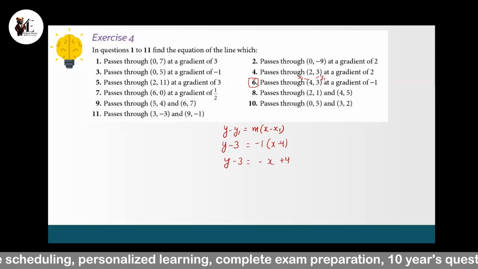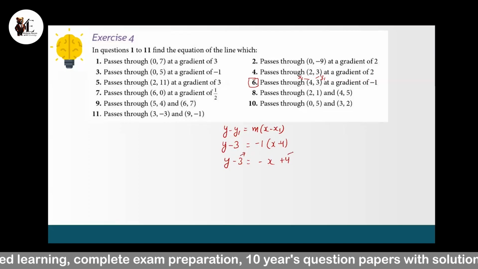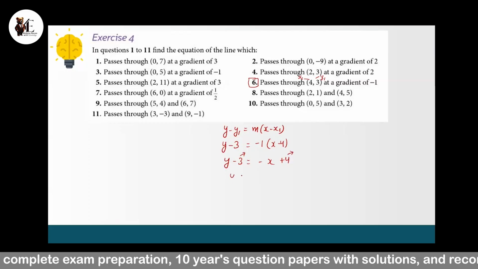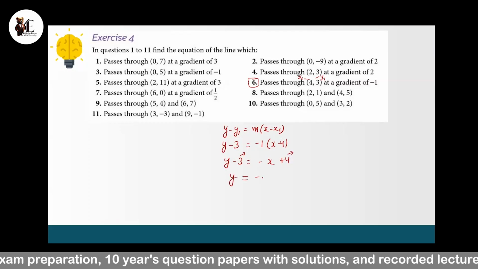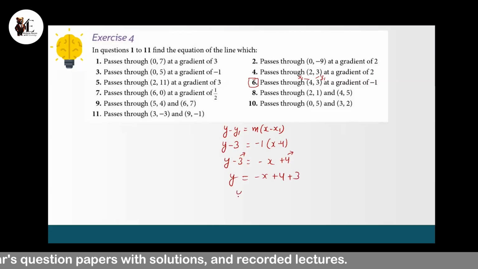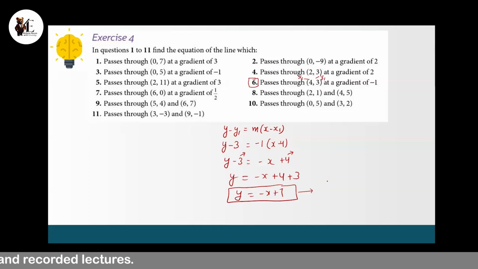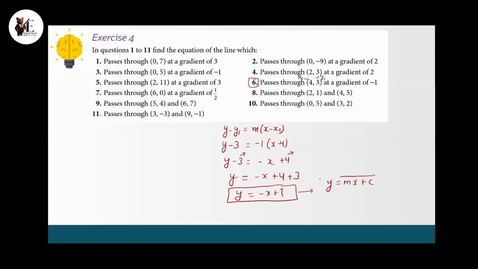Then you have to see whether there are some terms which can be simplified further. So these are the two numbers which we can simplify. So transposing this -3, so minus x plus 4 plus 3. So y is equal to minus x plus 7. So that will be the final equation. At last, you have to write the equation in this form only: y = mx + c, which we have covered earlier. Oh, okay. So all of it has to come to that.